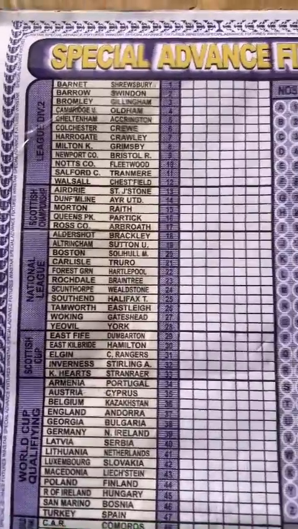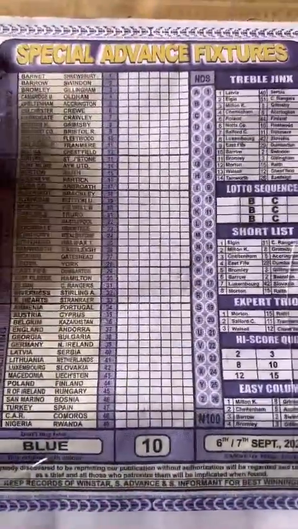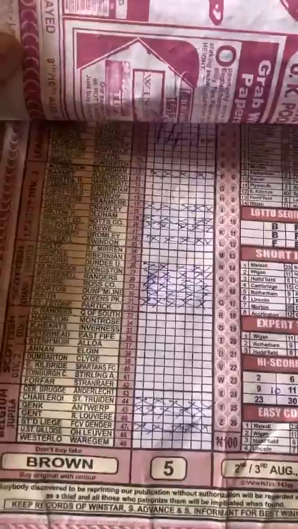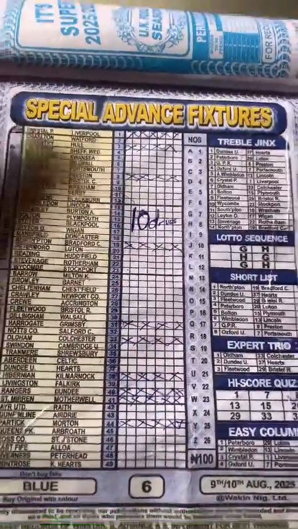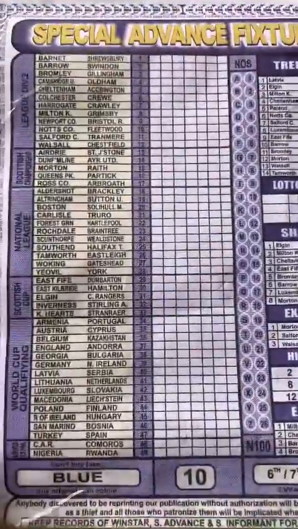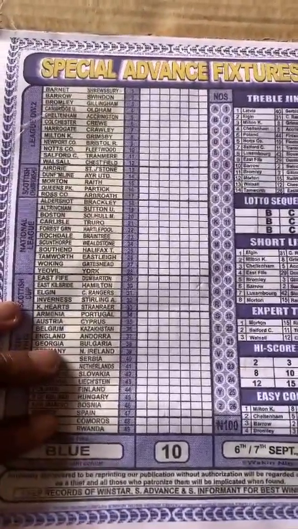All right, so now let me take us back to memory lane and history of how the games we are going to predict are going to be fixed draws. So now let's go to the first blue. This is the beginning of English. So this is the first English week 4. It was purple color, and the second week was week 5, brown color, and then the third week was week 6, which is a blue color. So the key that we have for this week is a week 6 key, a blue key.